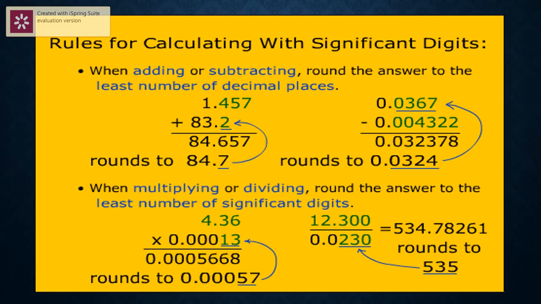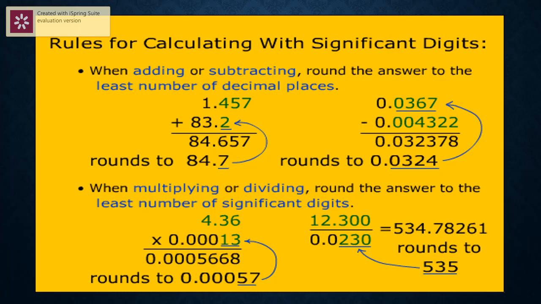For example, 1.457 plus 83.2. Answer is 84.657. How to express it with respect to significant figures? Out of the two, which has the least significant figures? It is 83.2. That means our answer should be up to 3 significant figures. So 84.657 is written or expressed as 84.7, which has 3 significant figures.